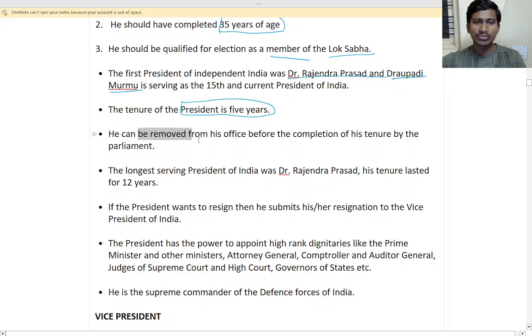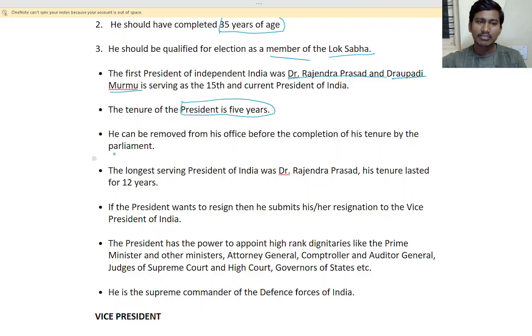He can be removed from his office before the completion of his tenure by the parliament. Parliament means Lok Sabha and what? Rajya Sabha. So they have to pass the motion and he can be removed. To remove him they have to give the application, that is the motion, and then Rajya Sabha and Lok Sabha will vote, and then he can be removed from the office.